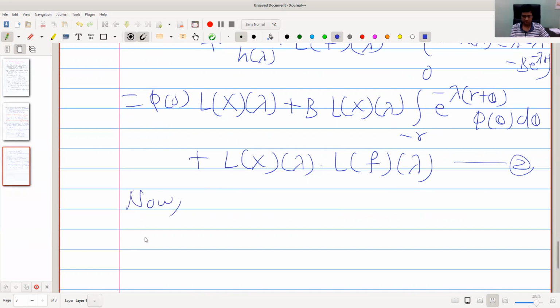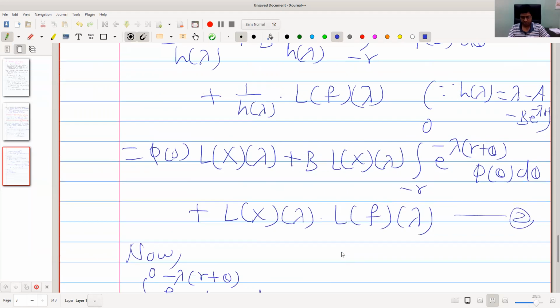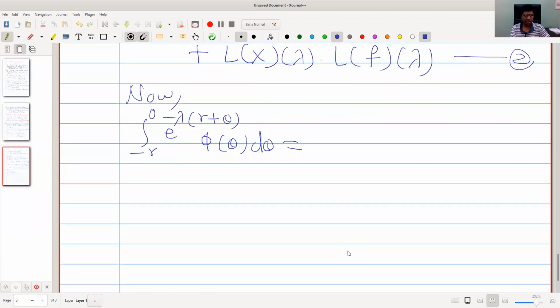Now this integral from minus r to 0 e raised to minus lambda r plus theta phi of theta d theta, we substitute r plus theta as t.